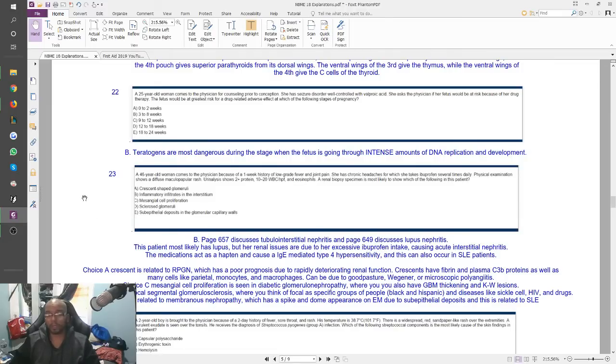But I do agree that this is slightly mean, that they have both answer choices there. This should have been some other answer choice not related to lupus at all. Because, in all honesty, it is possible that her renal biopsy might actually show you this, because she has lupus. And she might not have any issues at all from the ibuprofen several times. So it's a messed up question because it has both things.